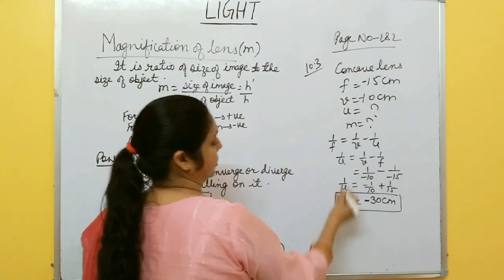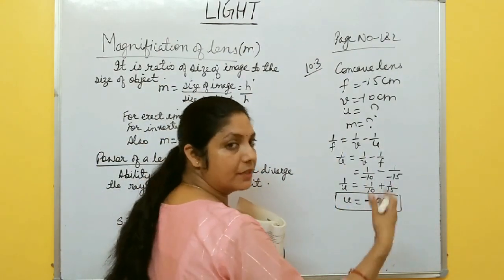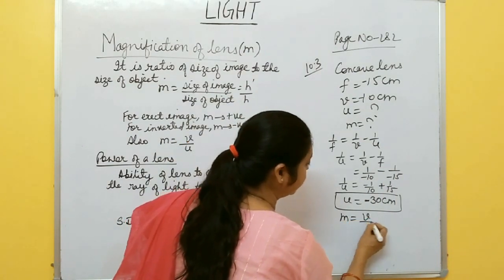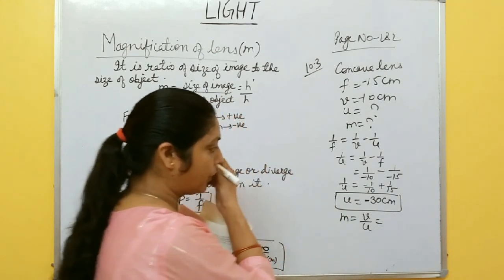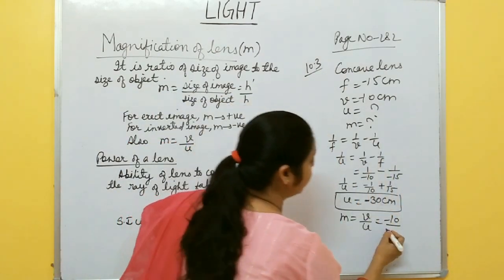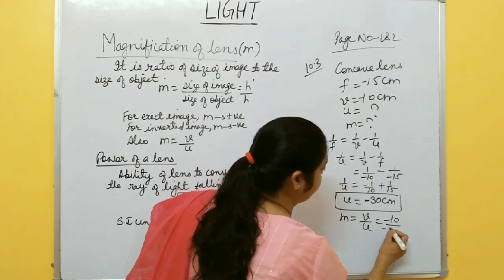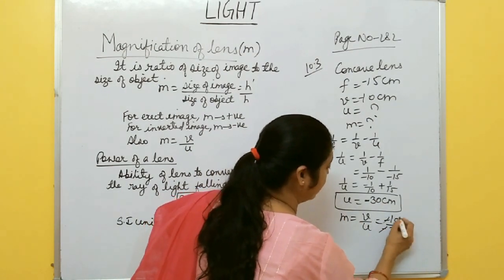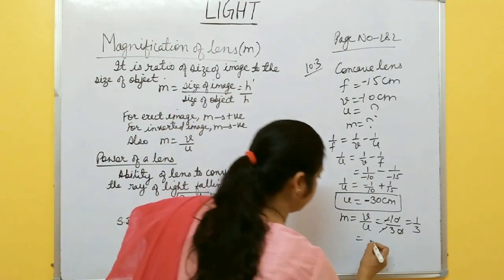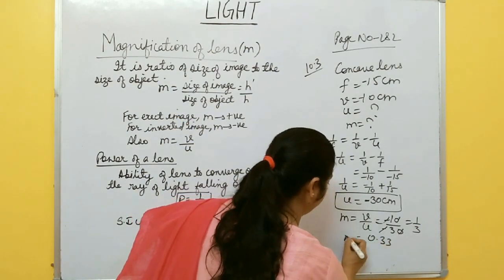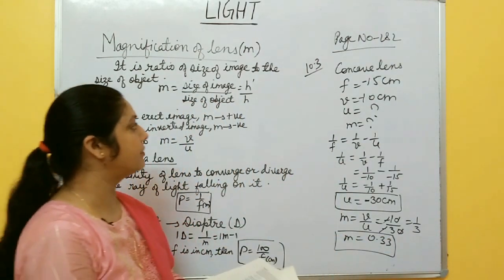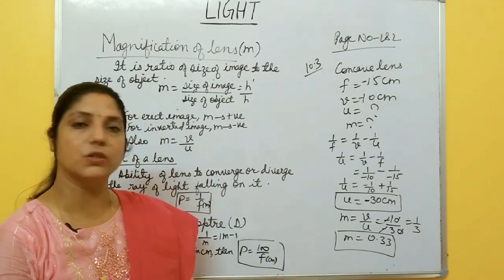Now magnification. How many times is the image magnified? So this magnification m, what is the formula for this? v by u. What is v here? v is minus 10 and u is what? You got minus 30. Cancel this, 1 by 3. When you divide this, you get the value 0.33. This is the value of magnification. In this way, you calculate other numericals also.